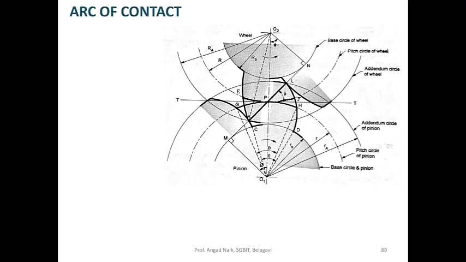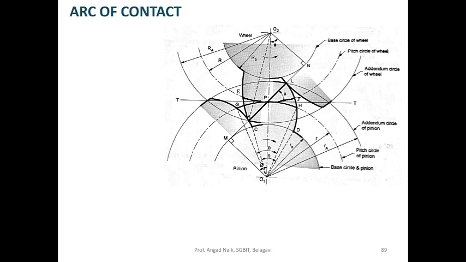Now let's take a look at the angles that are generated by angle of approach and angle of recess at the center. To begin with, there are centers O1 and O2, which are the centers of wheel and pinion. This wheel has a base circle, next to that is the pitch circle, and there is the addendum circle of the wheel.